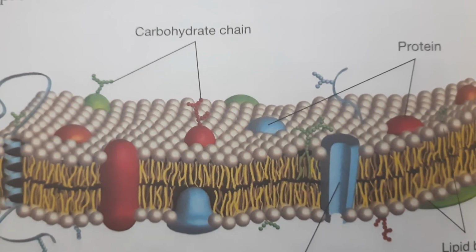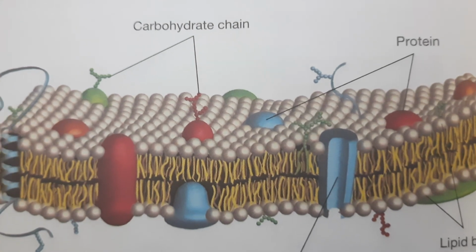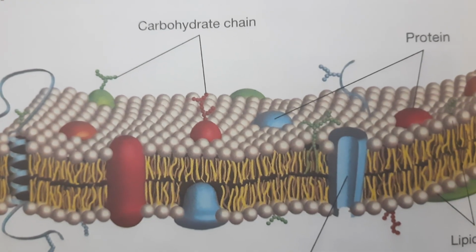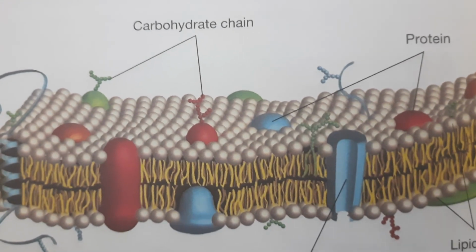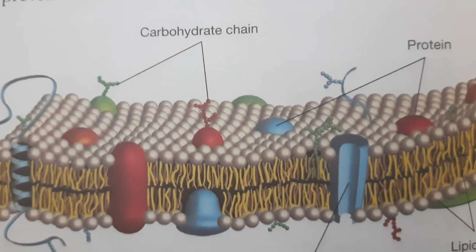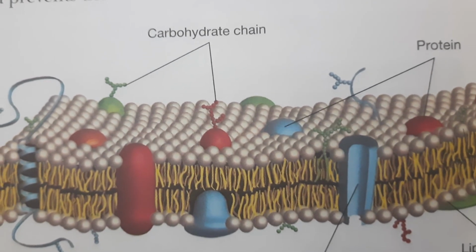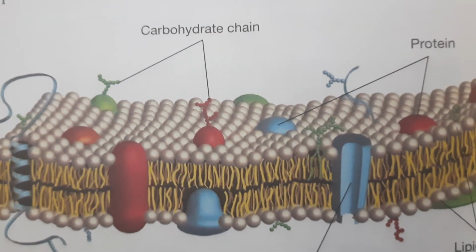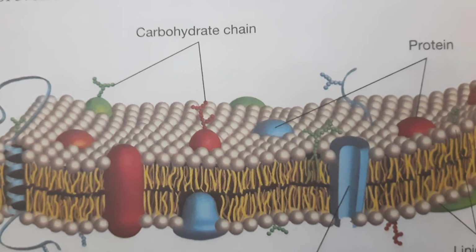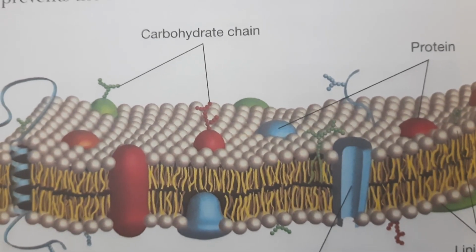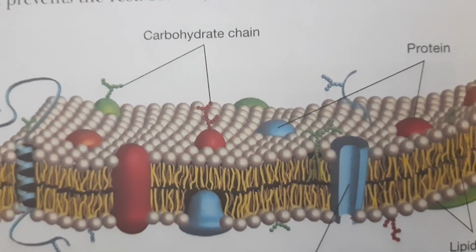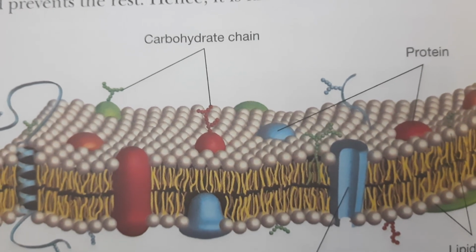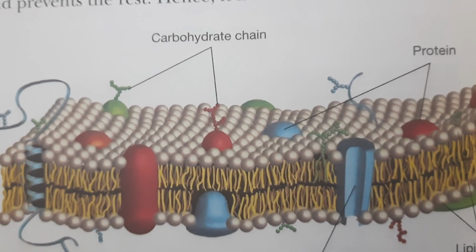It also prevents the movement of some other materials, and it is called a selectively permeable membrane. Why is it called a selectively permeable membrane? You learned this in your 8th class cell structure lesson. Only certain materials can pass through this layer of the membrane, so it is called selectively permeable membrane. The flexibility of this cell membrane also enables the cell to engulf food and other material from its external environment. Do you understand this, students?